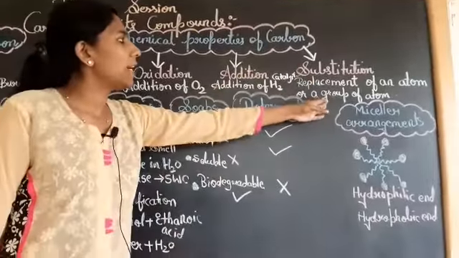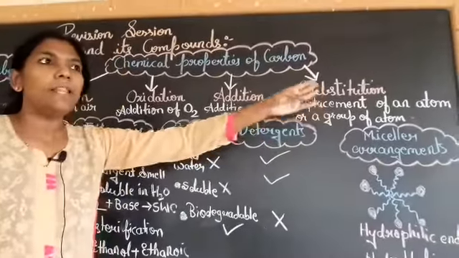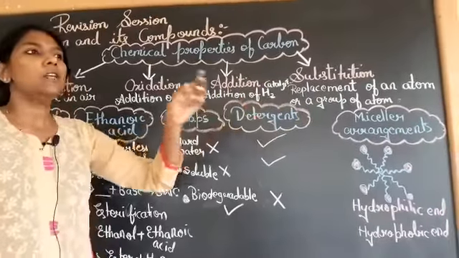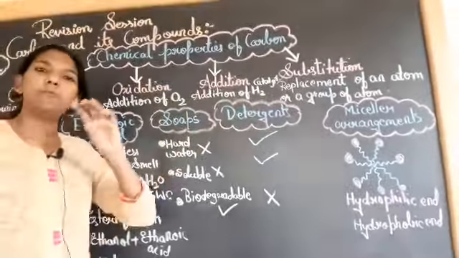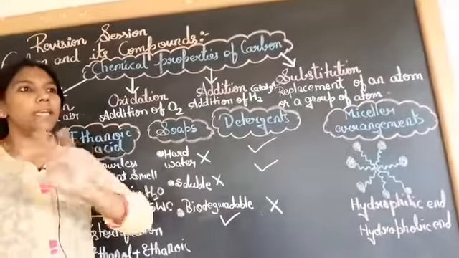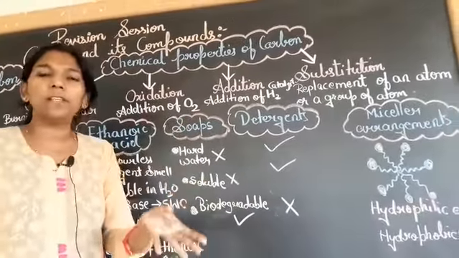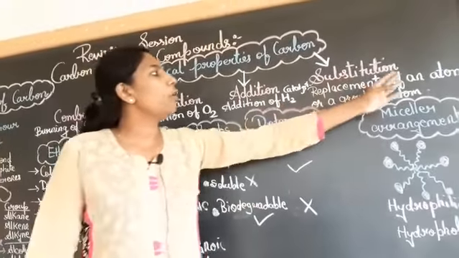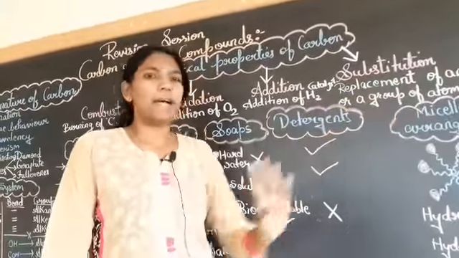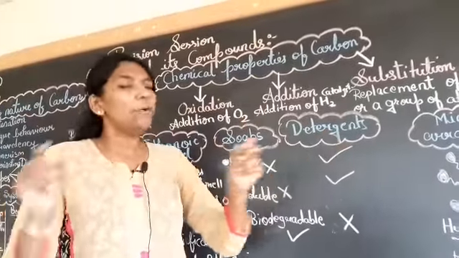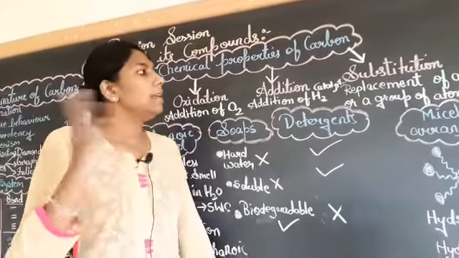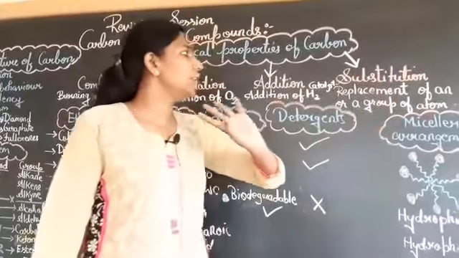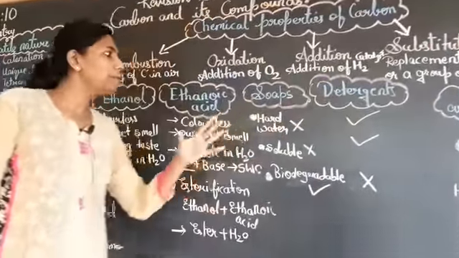The last reaction, that is substitution. Like for example, any of the teacher is absent. Yes, I have told you earlier. So what mainly is done in our school? Any other teacher is substituted in the place of the absent teacher. Same way, replacement of an atom or a group of atoms. There will be a reaction where any of the element will be replaced. So that type of reaction is known as substitution reaction. Did you get it, children?